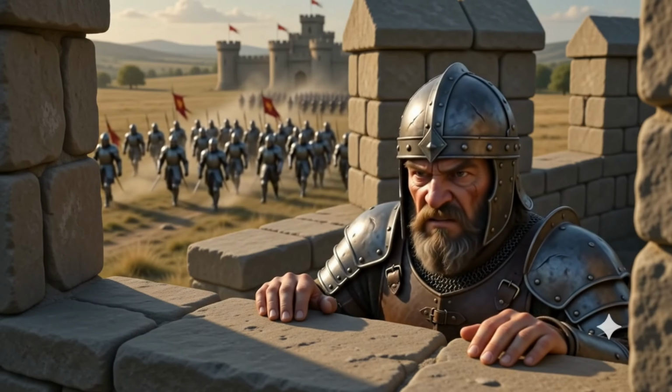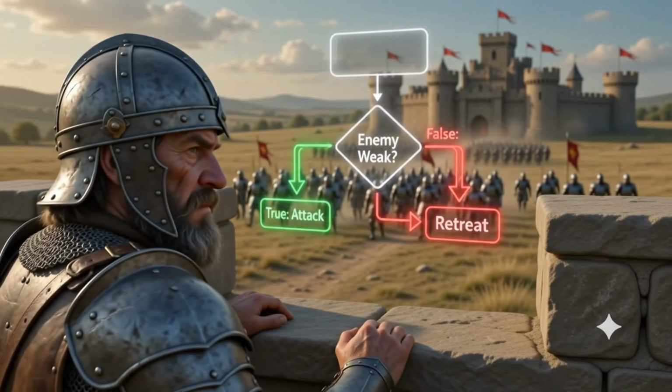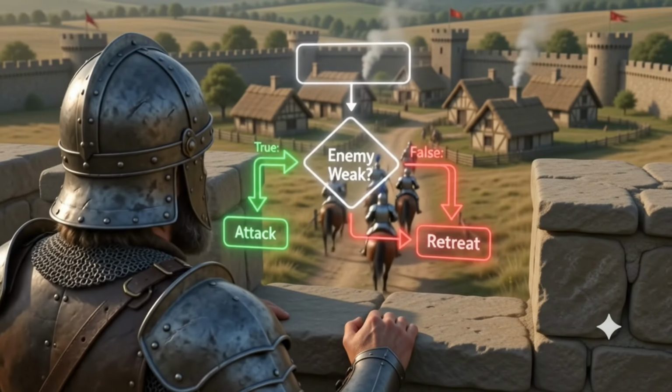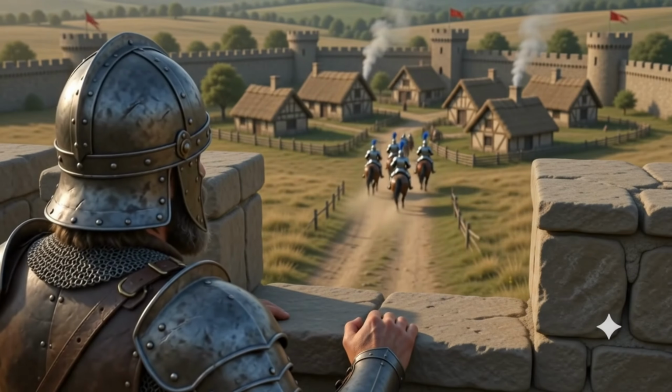Your sentries need rules of engagement. If-else statements are the logic gates of your empire. If the enemy is weak, the gate opens to attack. Else, the gates lock tight.